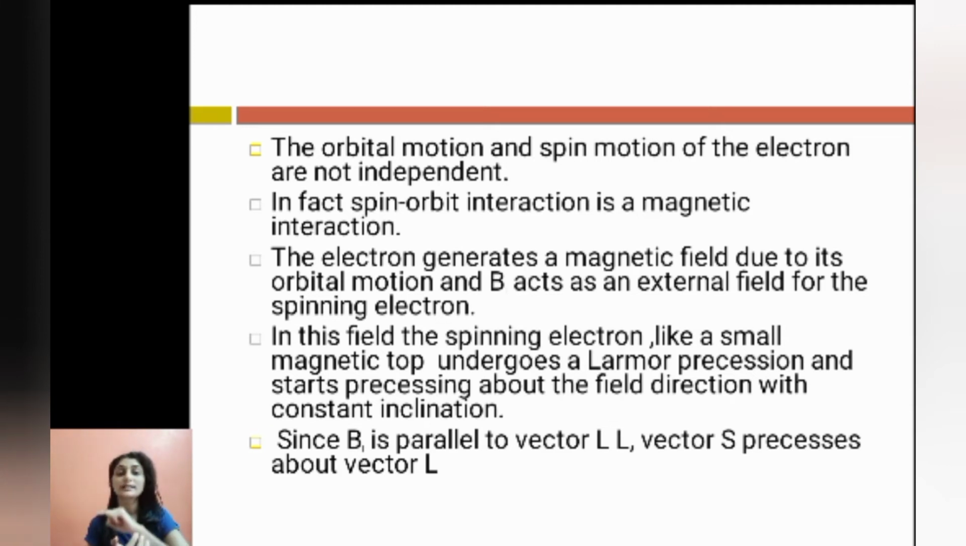Now in this field, the spinning electron, like a small magnetic top, undergoes a Larmor precession. If you take the example of a top, just imagine a top which is moving. That is a precessional motion. When we say that the top is moving, it is the precessional motion of the top. So it's very similar to that. The spinning electron also has the precessional motion, or it is called Larmor precession, and starts precessing about the field direction with constant inclination. Now we know that this external magnetic field, generated because of the orbital motion, BL, is parallel to the angular momentum vector L, and vector S precesses about vector L.